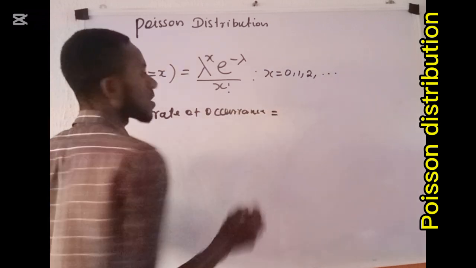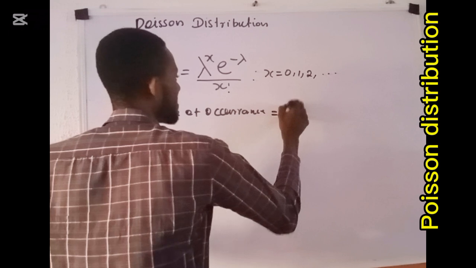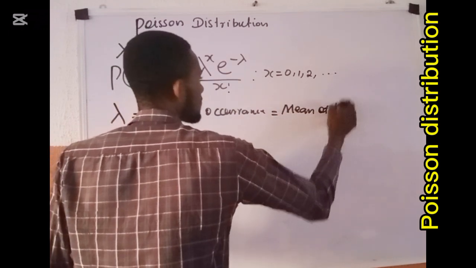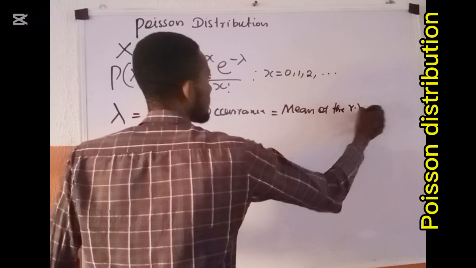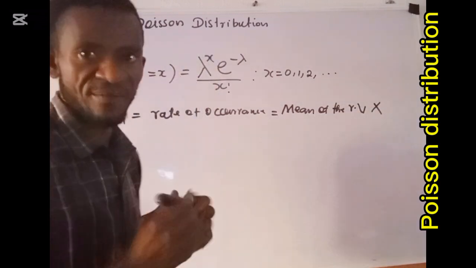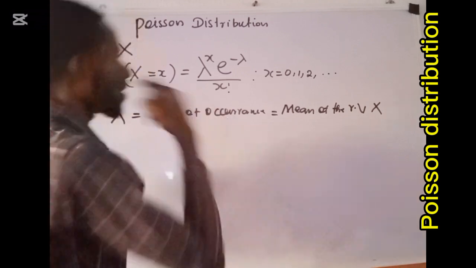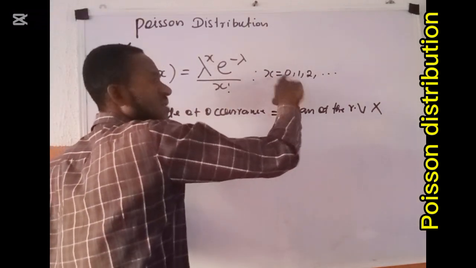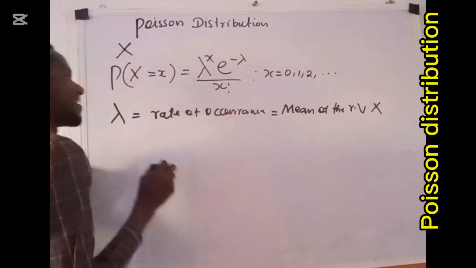And of course, it is the same thing as what we call the mean of the random variable X. Permit me to write r.v. as a random variable. The range of a Poisson distribution begins from 0 down to positive infinity.